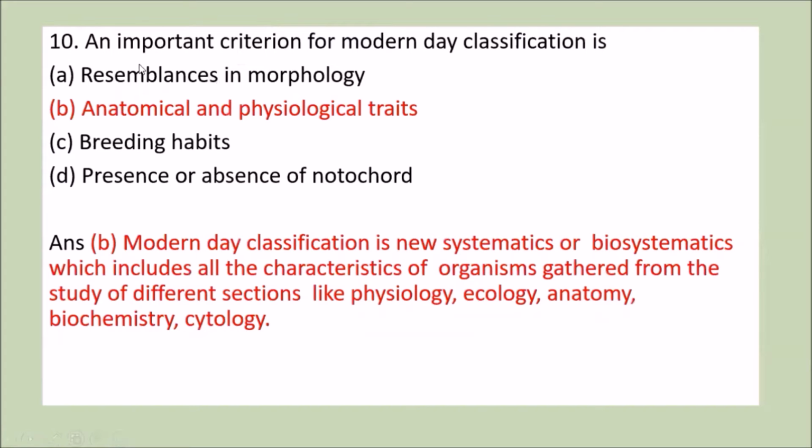Next question is, an important criteria for modern day classification is: first, resemblances in morphology, second is anatomical and physiological traits, third is breeding habits, and fourth is presence or absence of notochord.